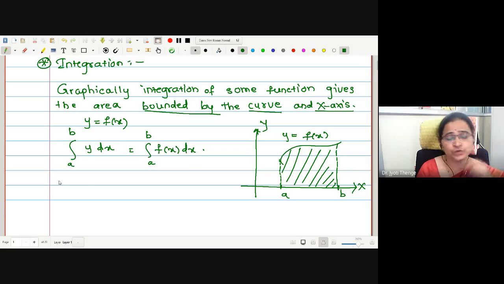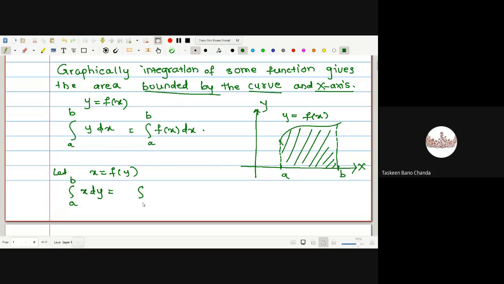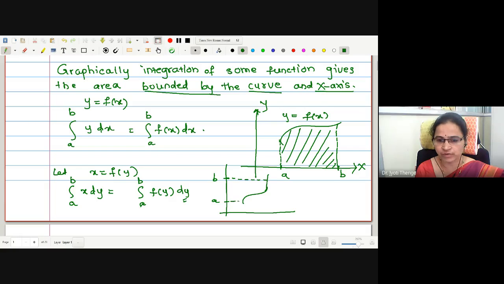Correct? If you change your function, instead of y equal to f of x, to x equal to f of y, and if I integrate with respect to y, what will happen? The region will come bounded with the y-axis. Correct now? Let me show you here. Suppose this is the same. Now, here are your a and b, because a and b are now the limits of y. Then here we have to drop the perpendicular on the y-axis, and this will be the area shaded.